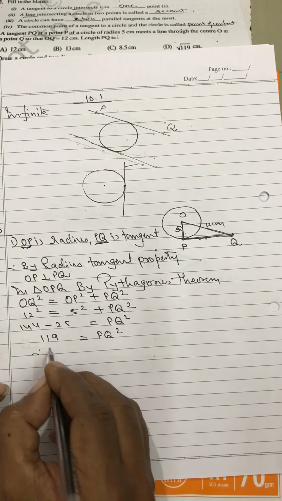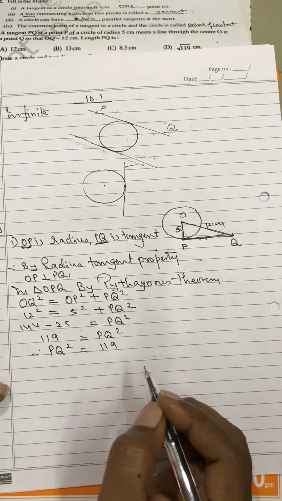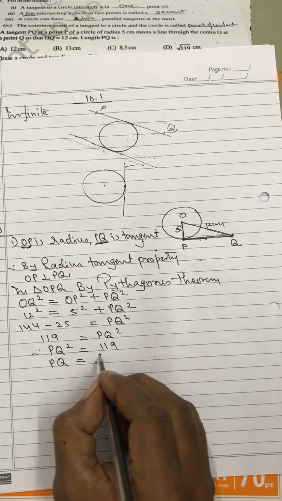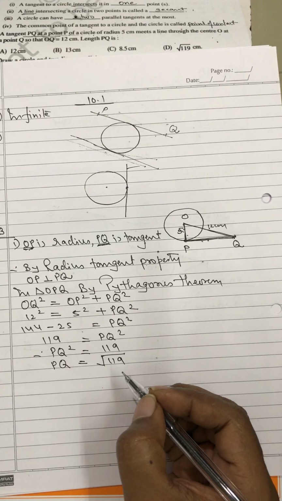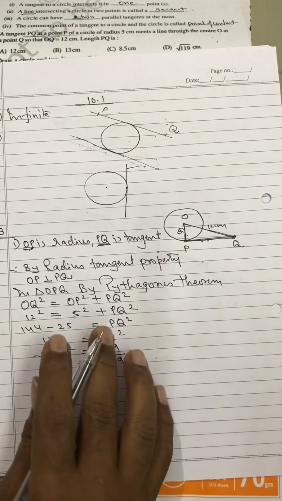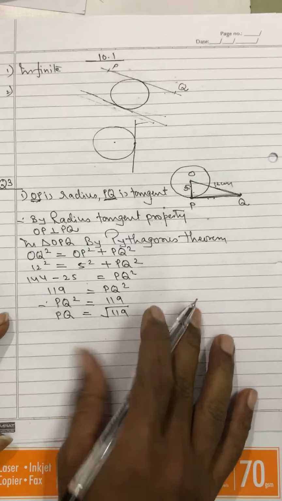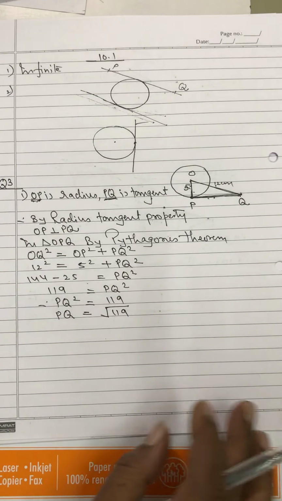Therefore PQ square is equal to 119. Therefore PQ is equal to root of 119. It is a very different answer, but the solution gives the same, and it is in the options. Therefore PQ is equal to root 119.